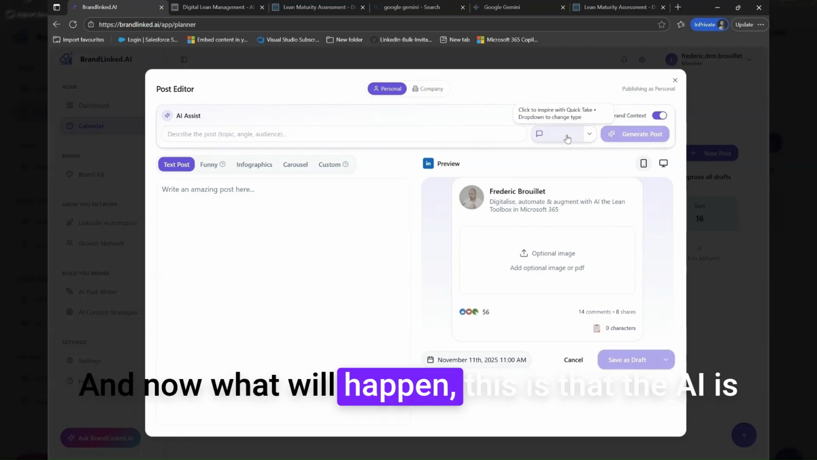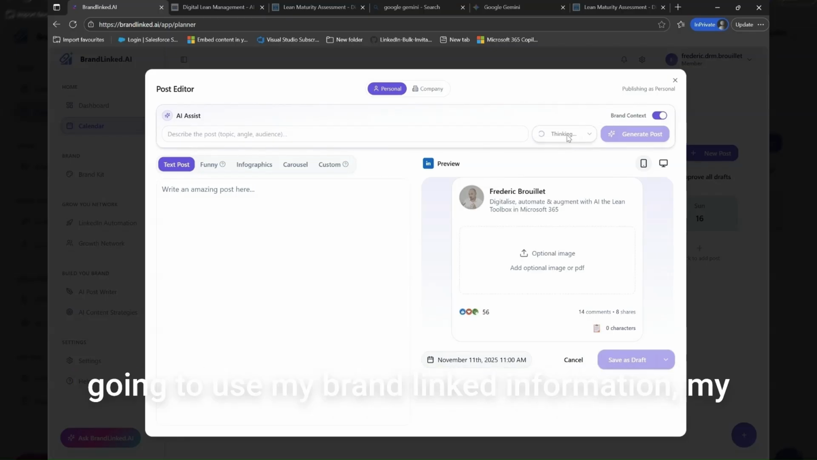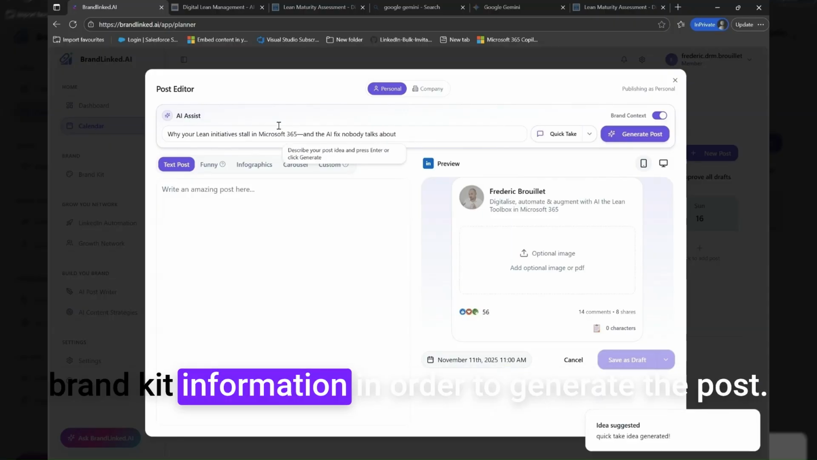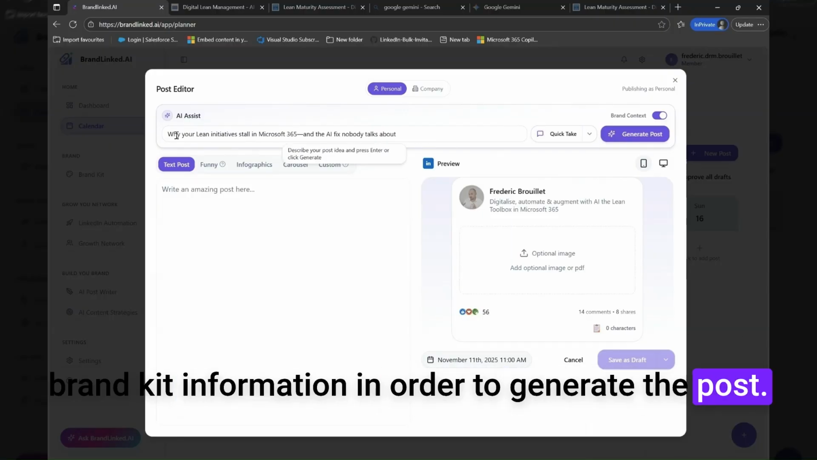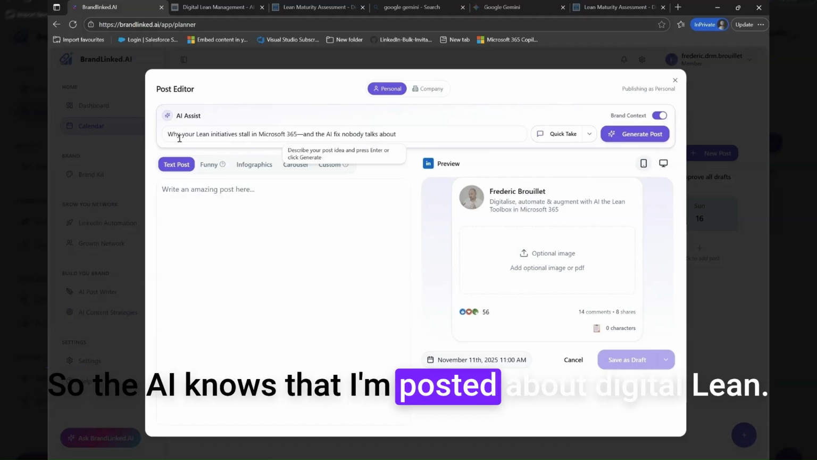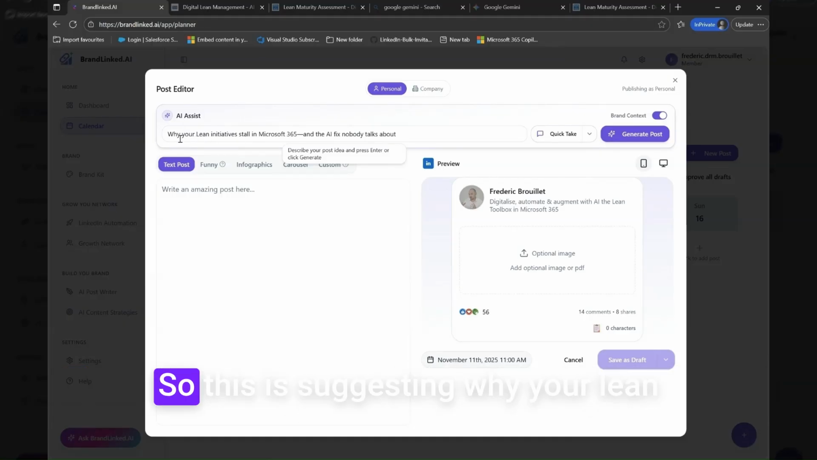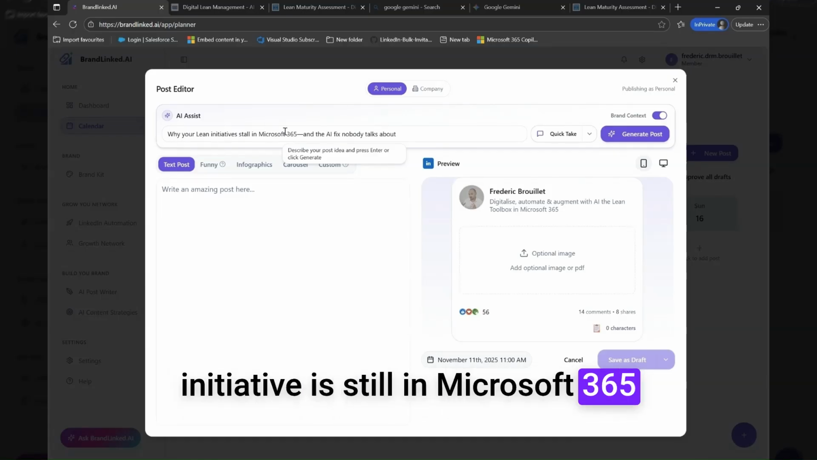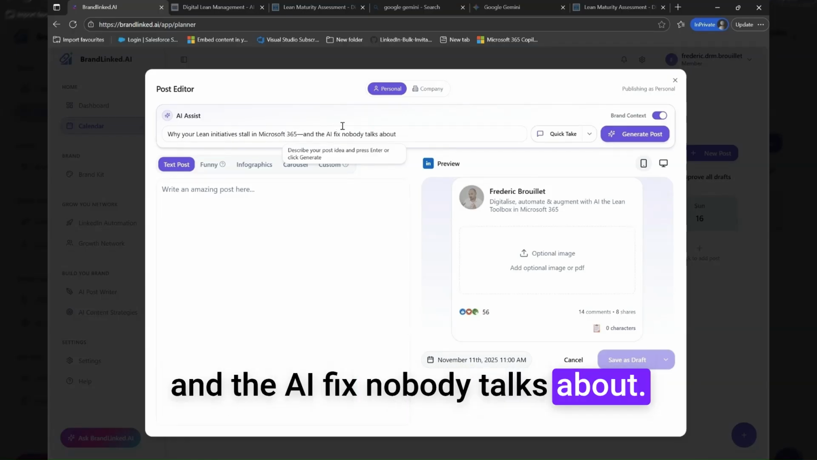And now what will happen is that the AI is going to use my brand information, my brand kit information, in order to generate the post. So the AI knows that I post about digital lean. So this is suggesting why your lean initiative is still in Microsoft 365 and the AI fix nobody talks about.